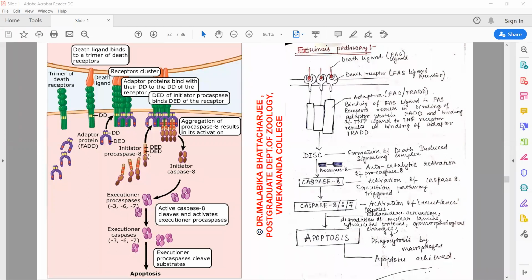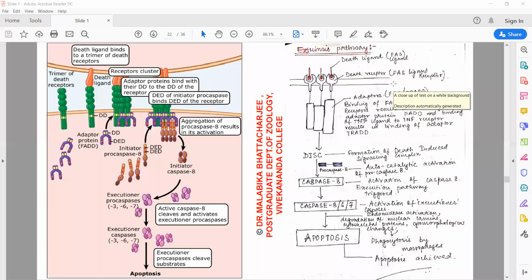So this is one category of receptors observed in certain cells, which gives a sort of protection to the cancer cells.